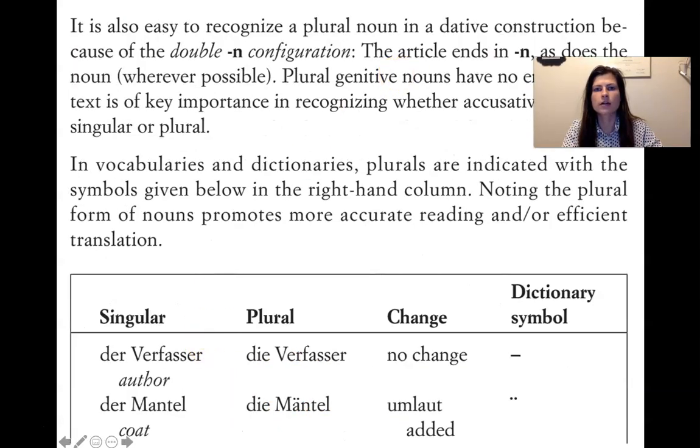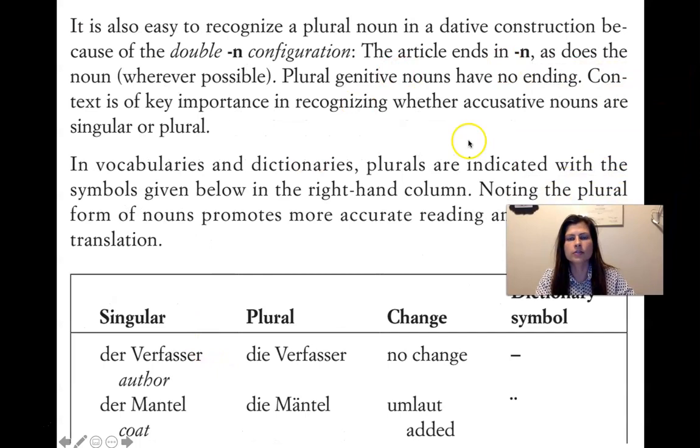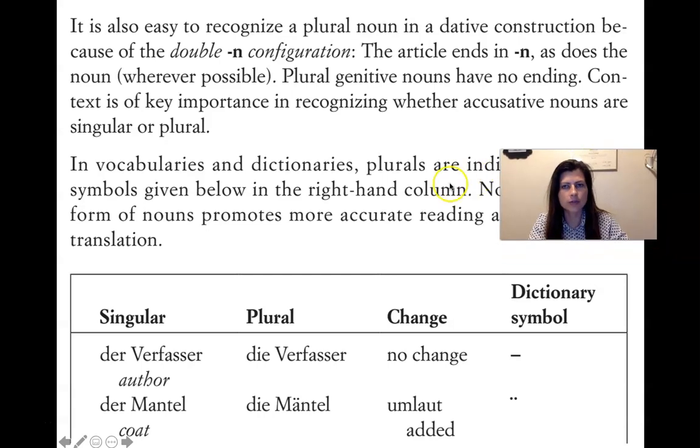And then you can also recognize a plural in the dative construction because of the double N configuration. So the article ends in N, and then the noun, if phonetically possible, does too. We don't have the dative here, but you have the dative chart where it was like den Kindern. That means that it has to be plural.